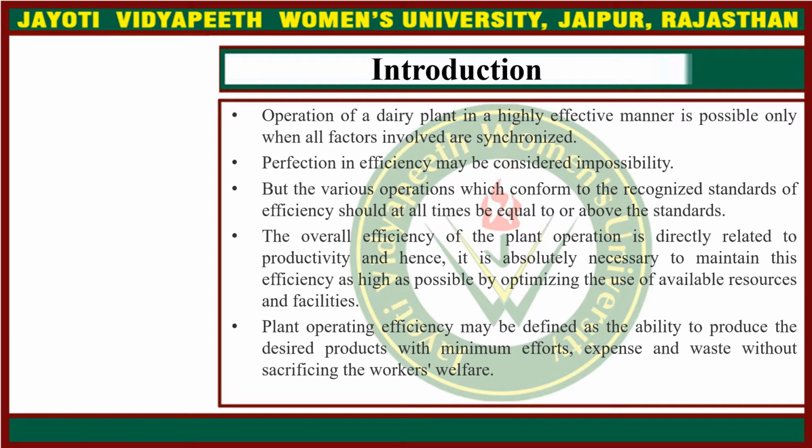The overall efficiency of the plant operation is directly related to the productivity, and hence it is absolutely necessary to maintain this efficiency as high as possible by optimizing the use of available resources and facilities. Plant operating efficiency may be defined as the ability to produce the desired products with minimum efforts, expense and waste without sacrificing the workers' welfare.